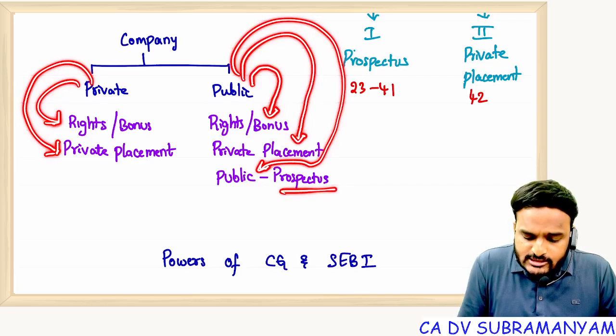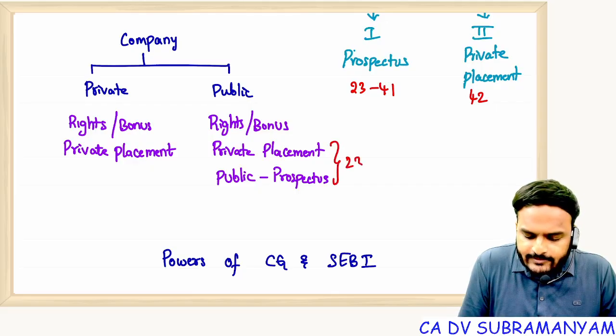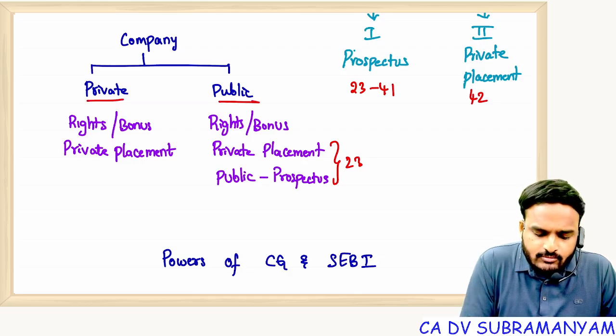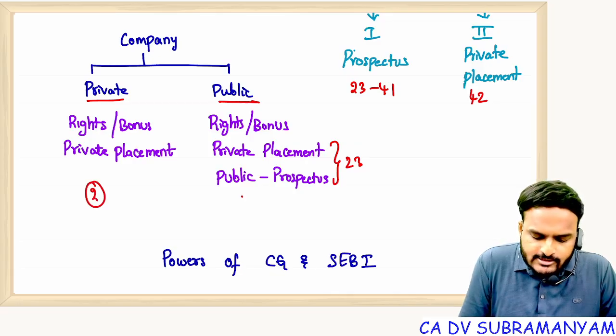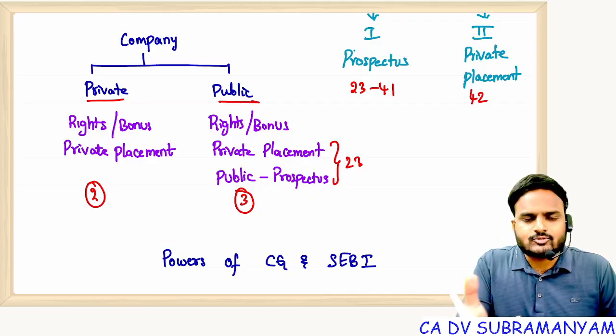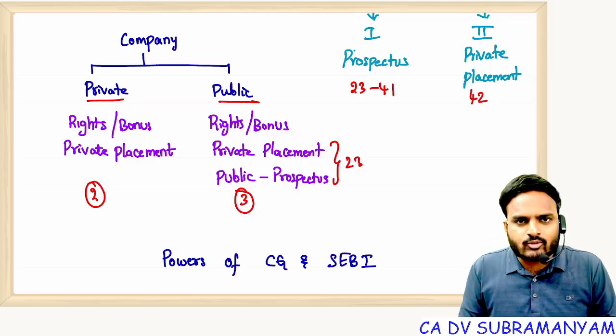Now, this prospectus and private placement is our section 23. Getting my point? Very easy to remember. See, we are having two companies, so private to public. Private can offer securities in two modes. Public can offer securities in three modes. 2 plus 3, 23. I mean, 2 plus 3 means it's not 5. Here 2, 3, 23. So what is section 23?